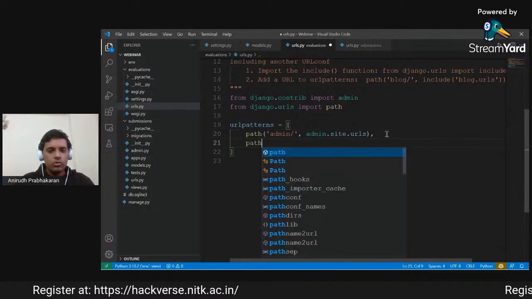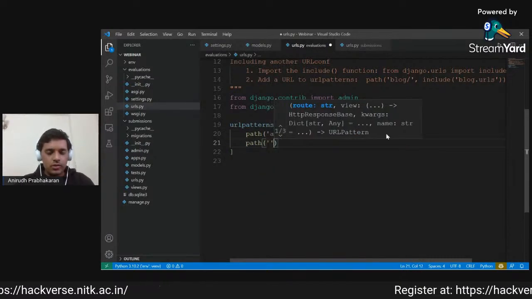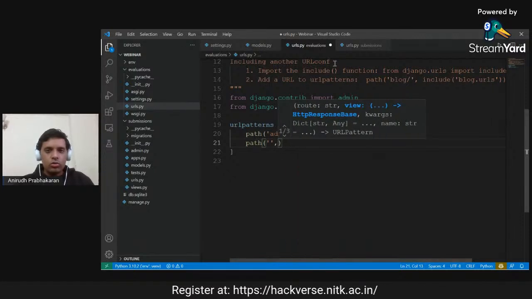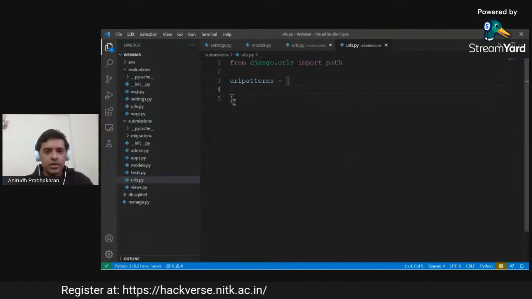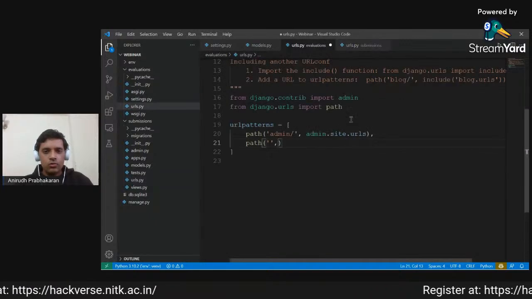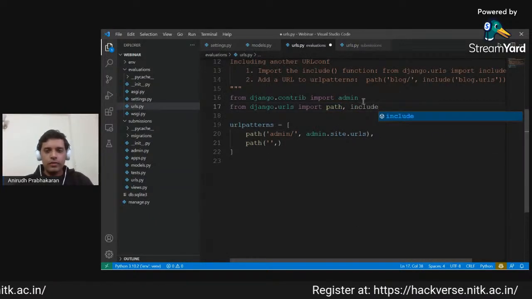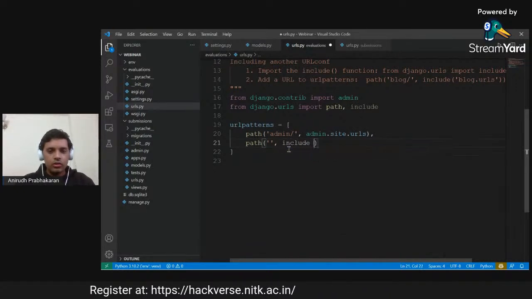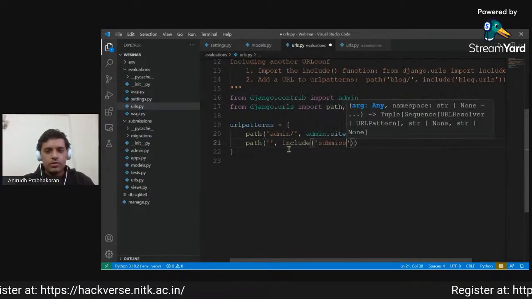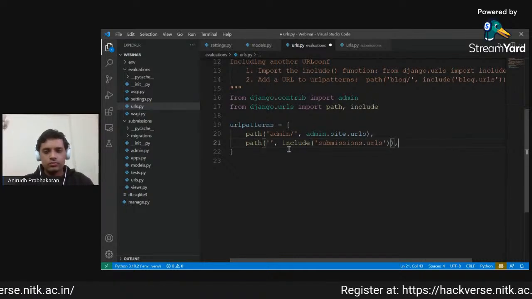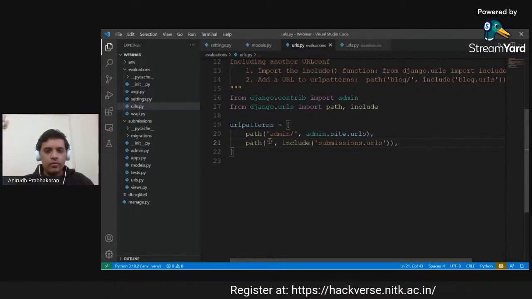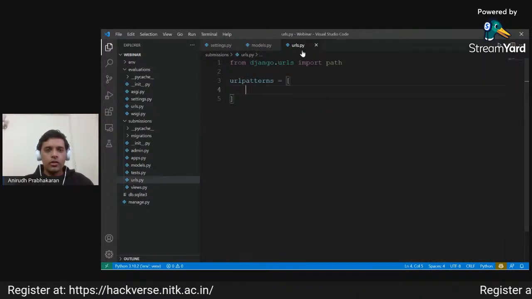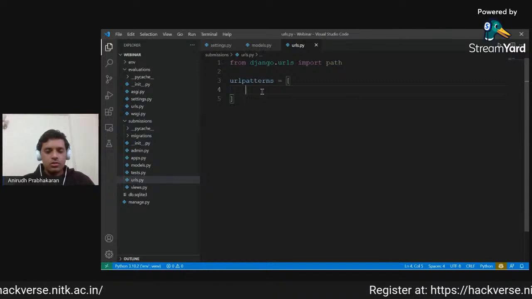Similarly, what we want to do is whenever it goes to the home page, that means whenever it goes to our root URL, we want it to go to the URL files of our submissions app so that it can search for the particular URL there. How we do that is we will just include that file here. First of all, we import the include function, and then we will include submissions.urls. Now whenever the request comes to the root, it will go through the submissions.urls file.